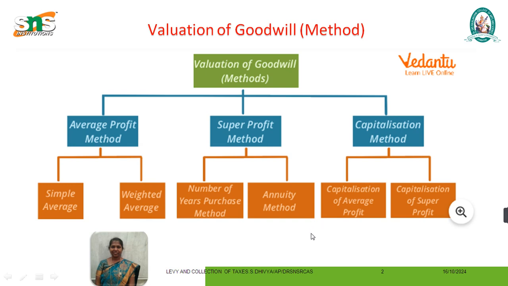Now we'll see the valuation methods of goodwill. There are three types of valuation: average profit method, super profit method, and capitalization method. The average profit method is divided into two types: simple average and weighted average. In the super profit method, the types are the number of years' purchase method and the annuity method. In the capitalization method, there are capitalization of average profit and capitalization of super profit.